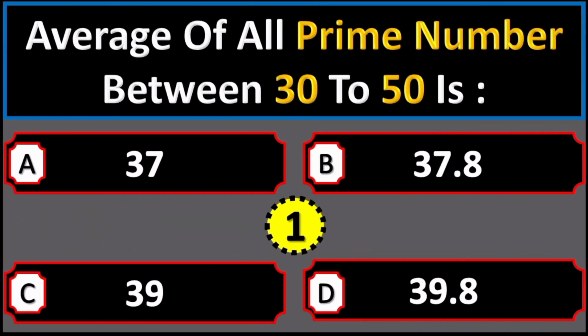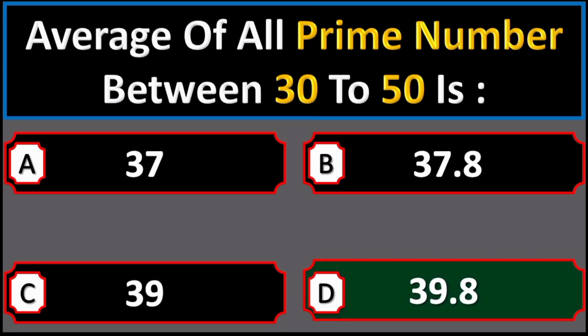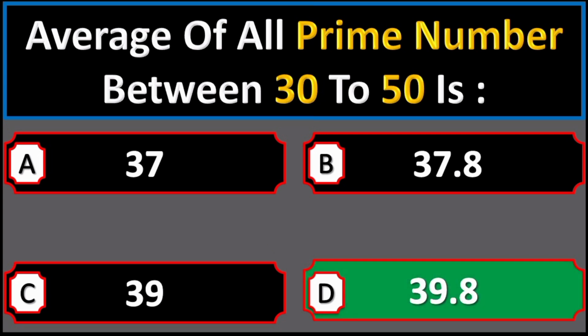Average of all prime numbers between 30 to 50 is option A 37, option B 37.8, option C 39, option D 39.8. 39.8.